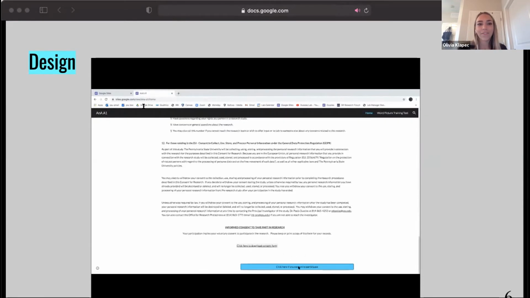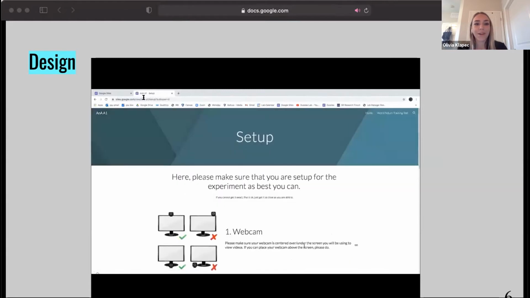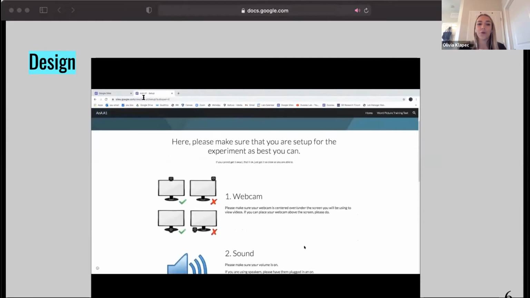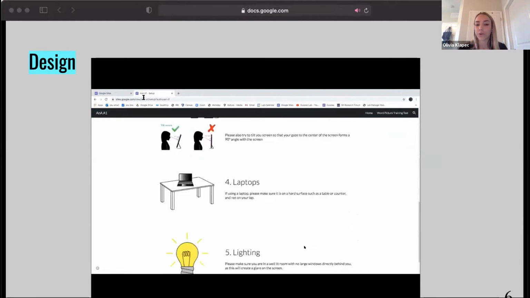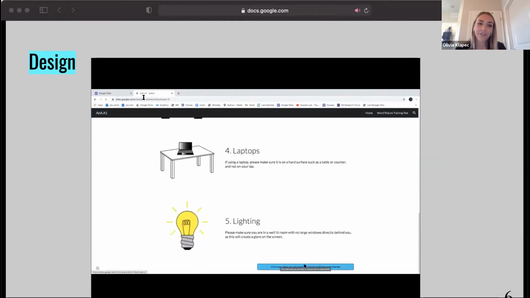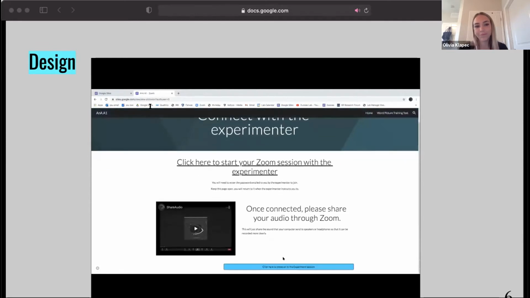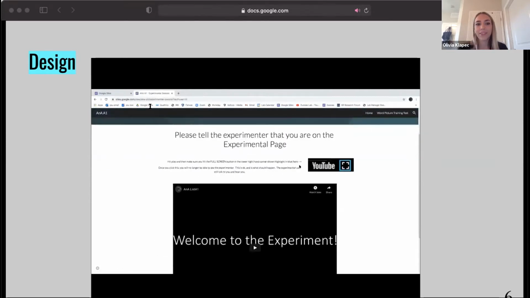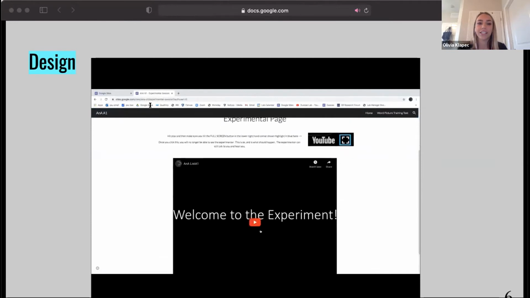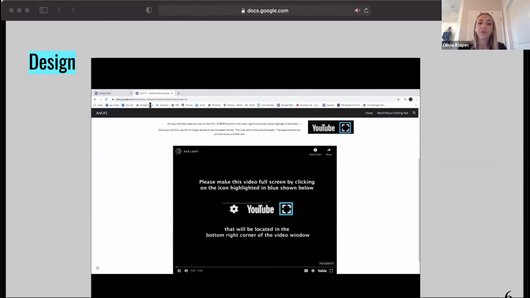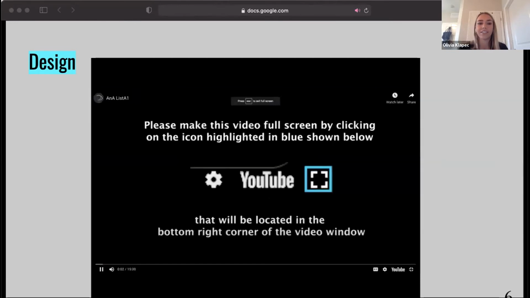And then from here, they would be presented with directions to ensure a webcam setup that would allow us to code the recorded Zoom call. Following this, they would connect with the experimenter through Zoom. And they would then click through to the experimental session, and here they would be instructed to verbally locate the target picture mentioned in the sentence.